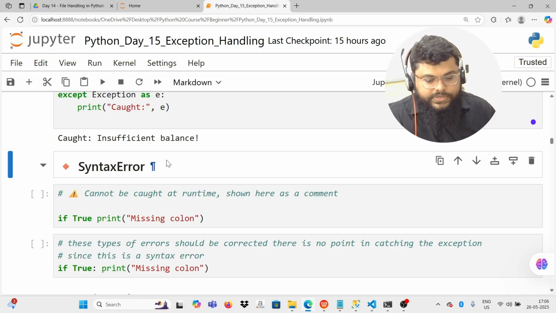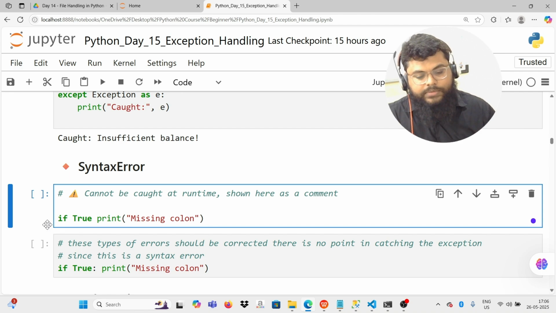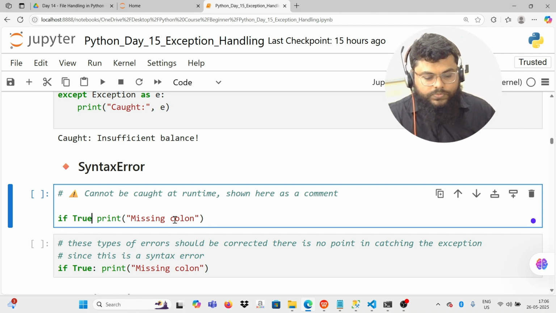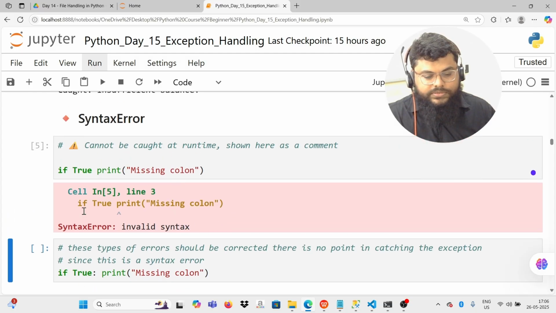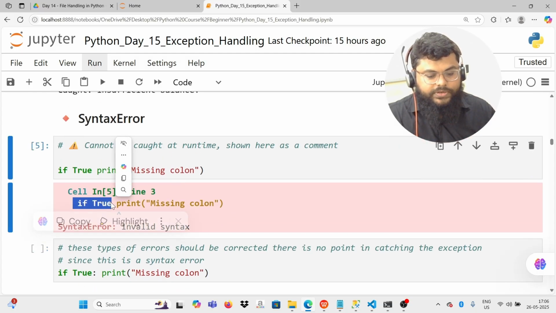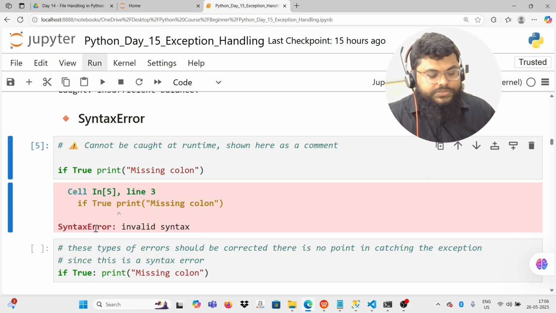Similarly, we have syntax error. A syntax error is like, every if statement will have a colon: if True. Okay, missing colon here. So it says after if True there is a missing colon. What is this exception type?